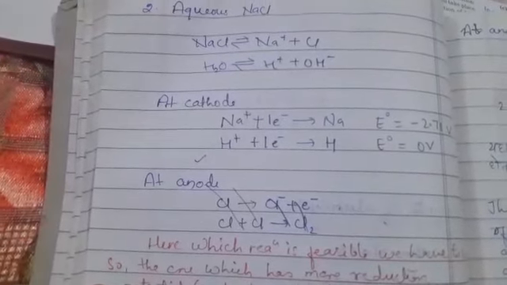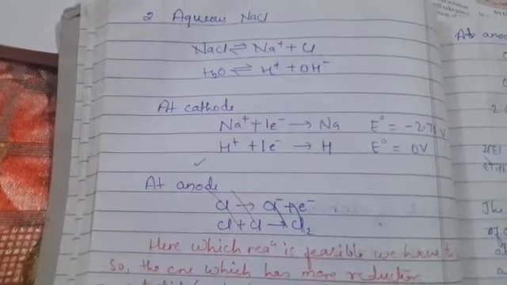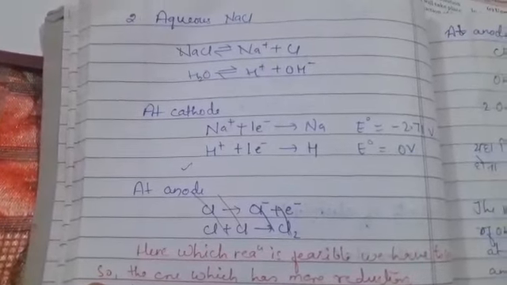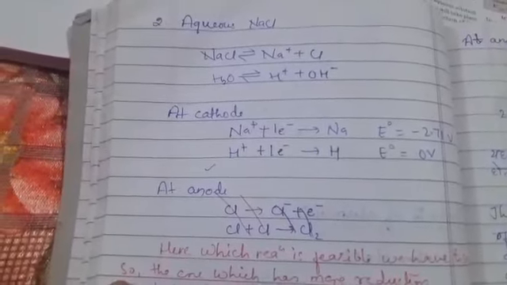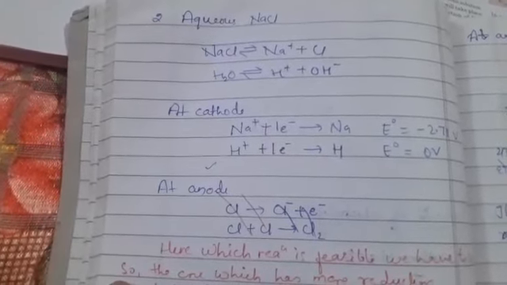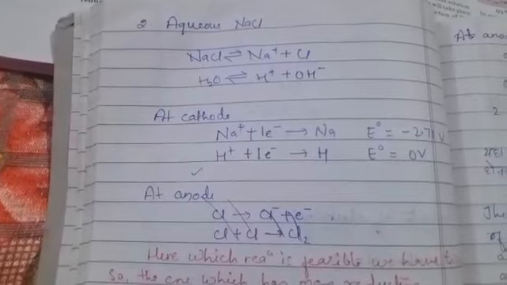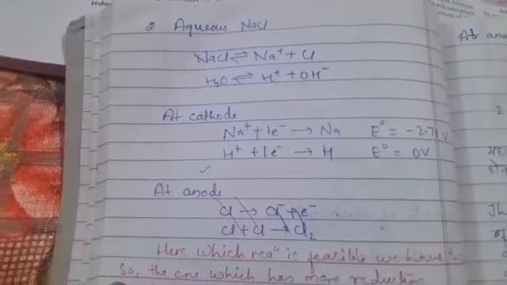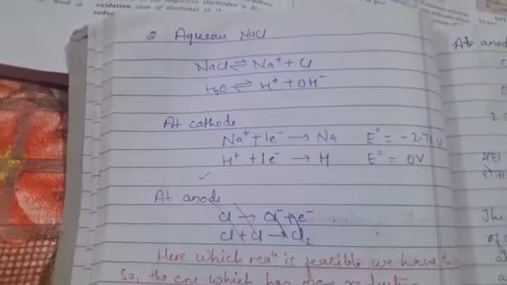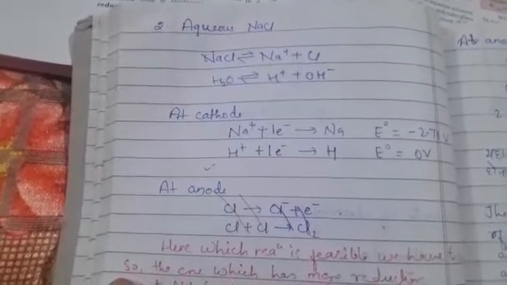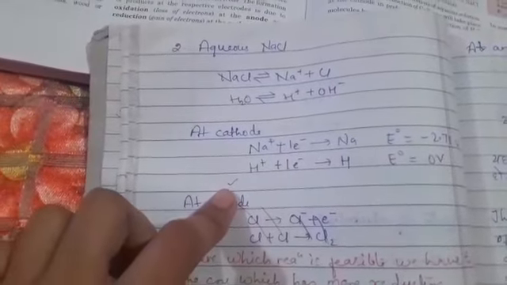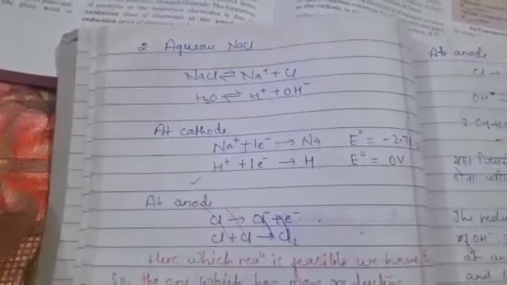Na+ is going to gain one electron and get converted into Na, where the electrode potential of this one is minus 2.71 volt. Similarly, H+ is going to gain one electron and get converted into H, where the electrode potential is 0. Hydrogen is taken as 0, or somewhere it is given as minus 0.41, which is the same. So here the competition is between these two, as to which one is going to deposit over the electrode, because both cannot be deposited there.